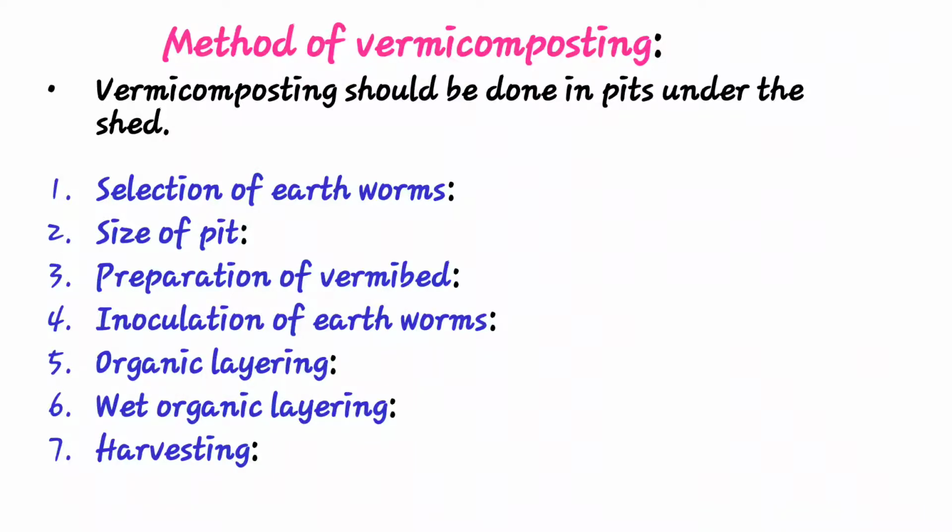Then see methods of vermicomposting, meaning what things should be selected for making vermi beds, how the pit should be filled, how to prepare the vermi bed, the inoculation of earthworm, which material is used in the pit, wet organic layering and harvesting, how to harvest. Okay, first is selection of earthworm. In selection of earthworm, use exotic as well as epigeic species like Eudrilus and Eisenia foetida. These two species are mostly used.